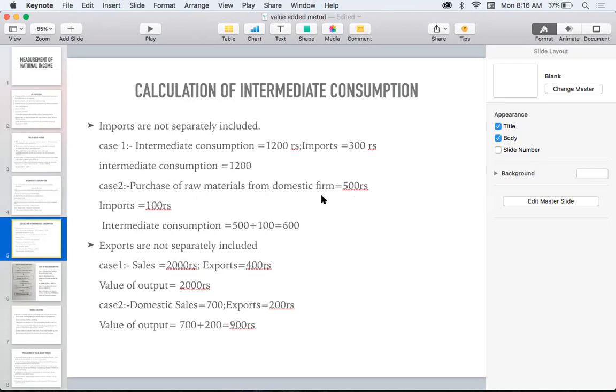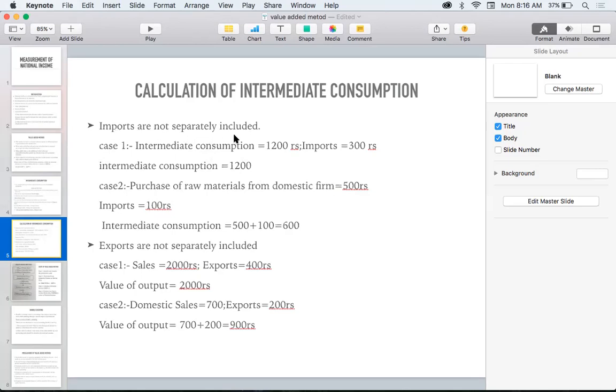Here they are mentioning it specifically as the domestic firm, and imports are given separately. In such a case, the intermediate consumption equals 500 plus 100, that is 600. Why are we adding the import separately over here? Because they are saying it as the domestic firm. In the first case they did not mention it separately as domestic firm, so we do not include this. Did you understand this one?